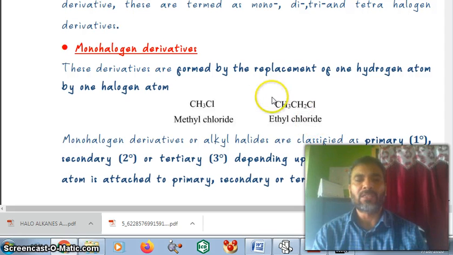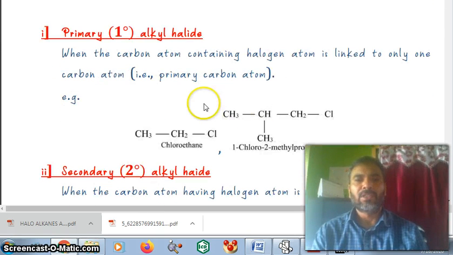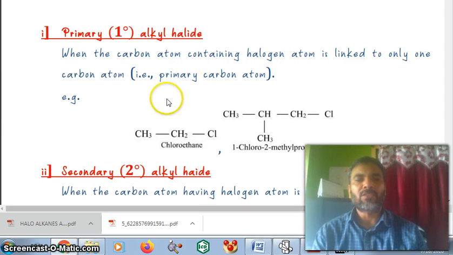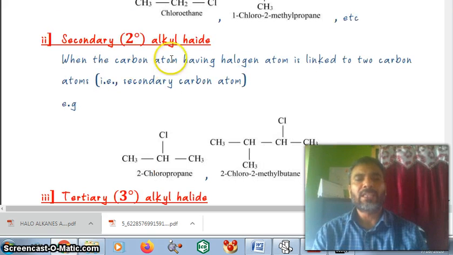So ethyl chloride. Monohalogen derivatives or alkyl halides are classified as primary, secondary or tertiary depending upon whether the halogen atom is attached to a primary, secondary or tertiary carbon atom. Now primary or 1 degree alkyl halides. Look at here, this chlorine is attached with this carbon and this chlorine is attached with this carbon. When the carbon atom containing the halogen atom is linked to only one carbon atom, then it is called a primary carbon atom.